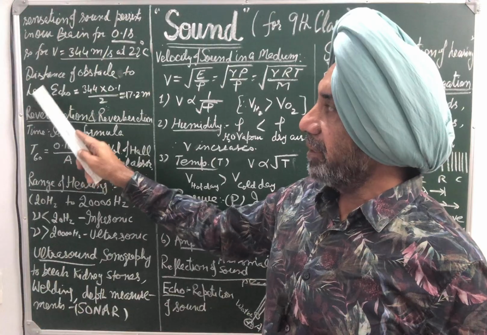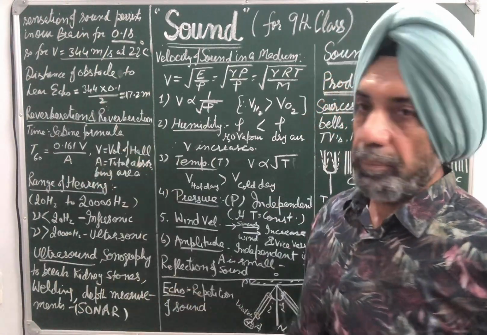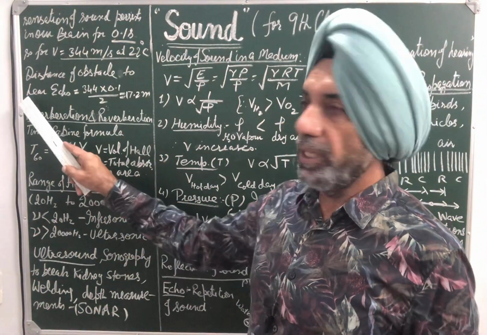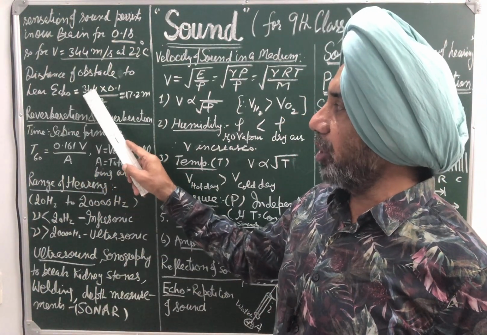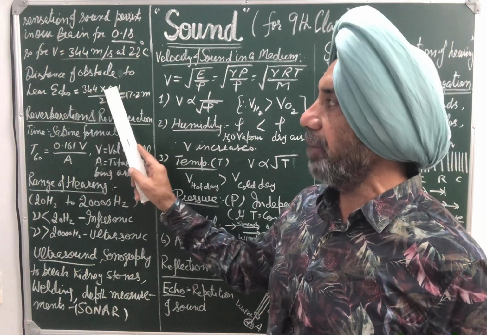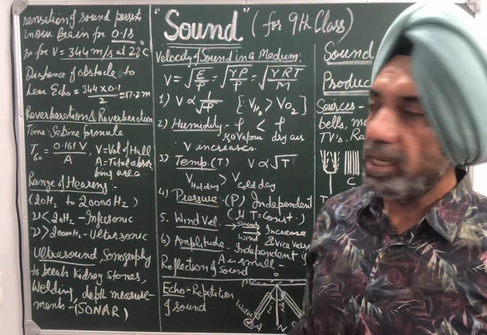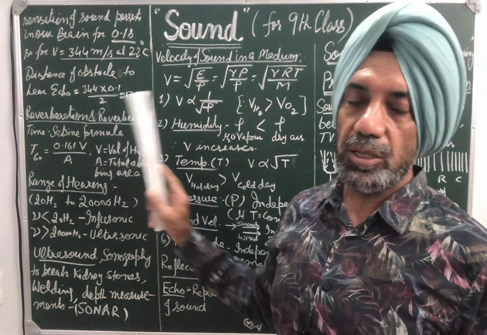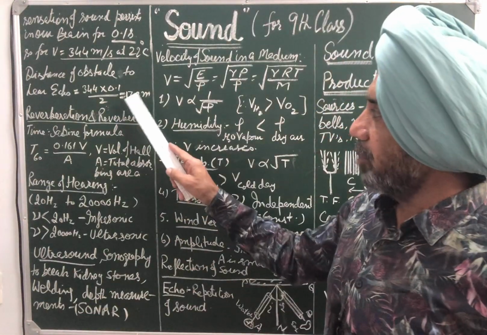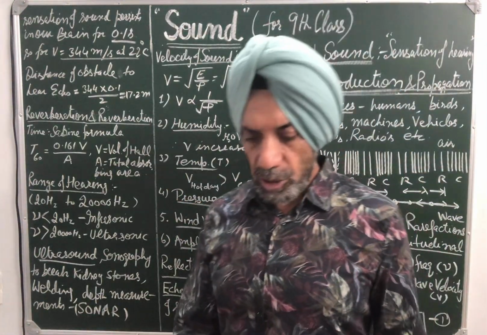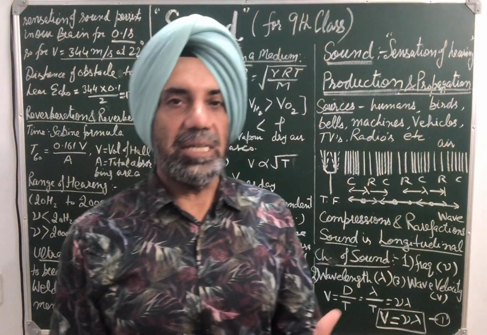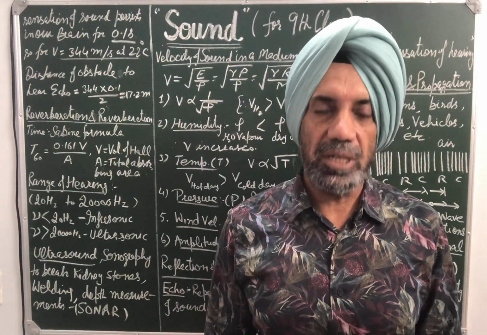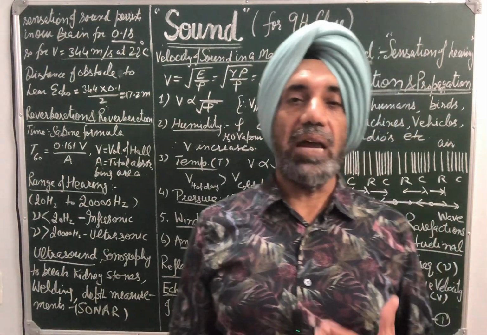So if we calculate the minimum possible distance of the obstacle to hear an echo, it should be 344 into 0.1, that is velocity into time, the total distance, divided by 2, because it travels twice the distance between the source of sound and the obstacle. So it comes out to 17.2 meter. So just to remember, the minimum distance of an obstacle to hear the echo of the original sound should be at least 17 meter.